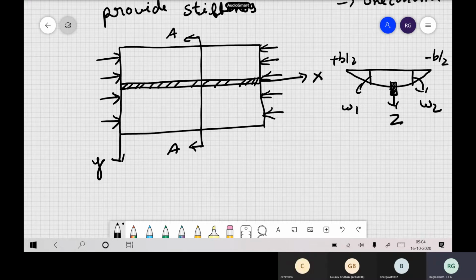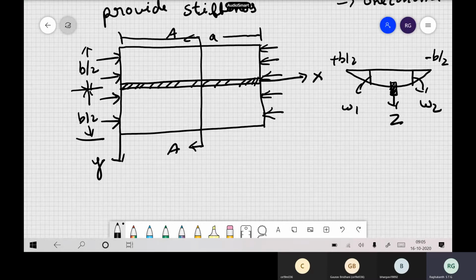This is our plate, and the length of the plate is a. These are the dimensions, and here the width is b. We have divided it into two pieces, b by 2 and b by 2. Although it is a single plate, we are assuming it as two plates. This was our problem which we formulated in our last class.